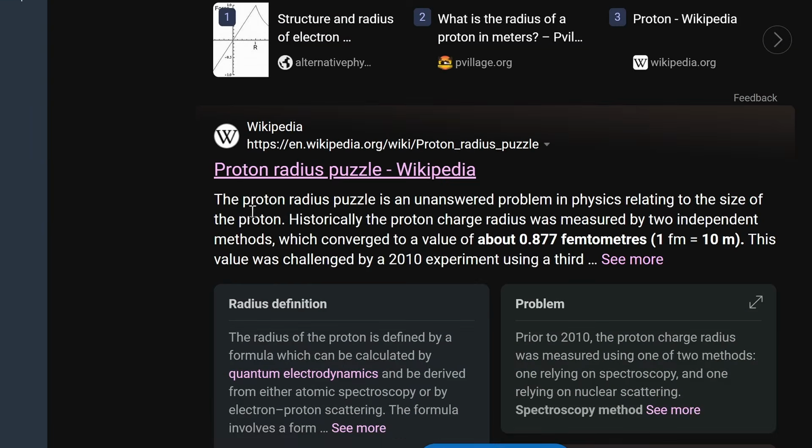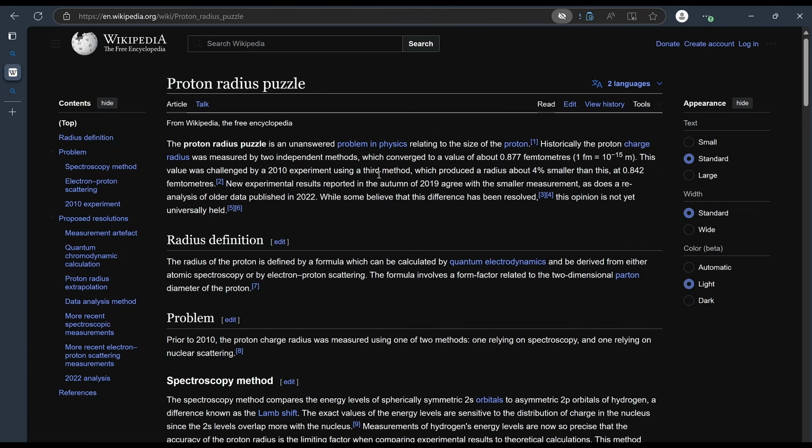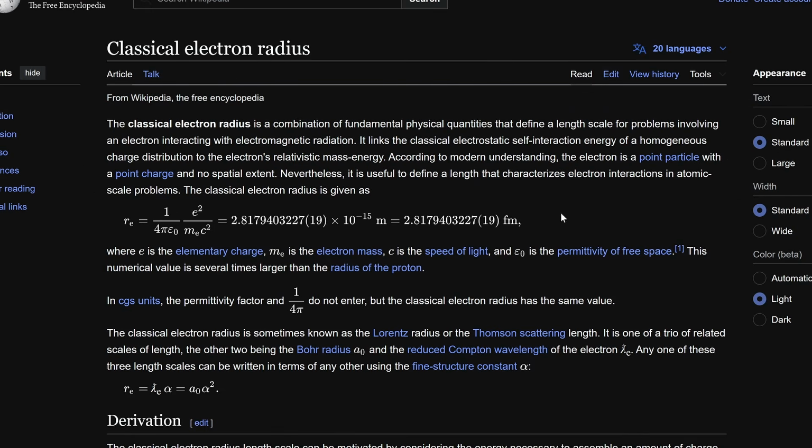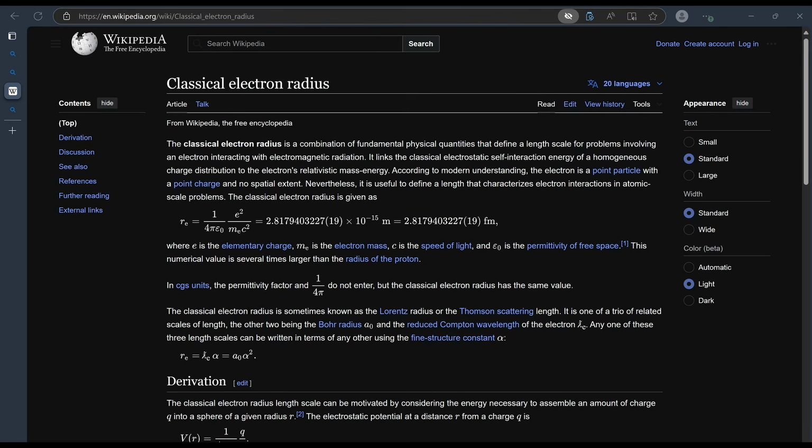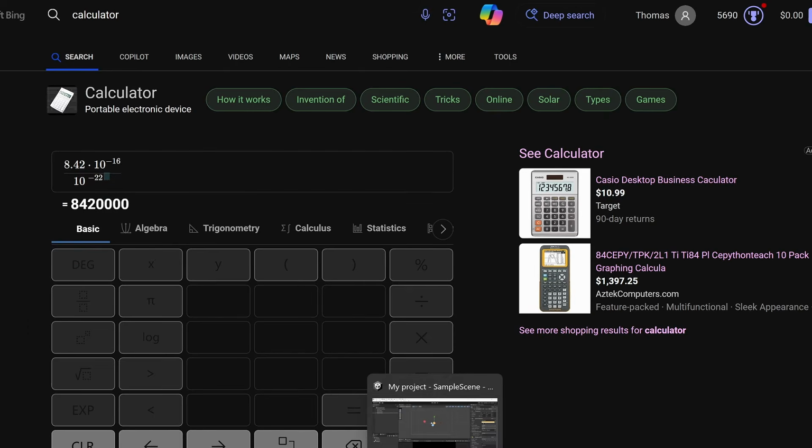Radius of proton. The proton radius puzzle? An unanswered problem in physics relating to the size of the proton? Oh boy, I have a lot to learn about physics. Okay, it looks like for some reason this classical electron radius is bigger than the proton radius that's accepted. So the classical electron radius is a theoretical construct. I think we're just going to go with scaling them based on their mass.